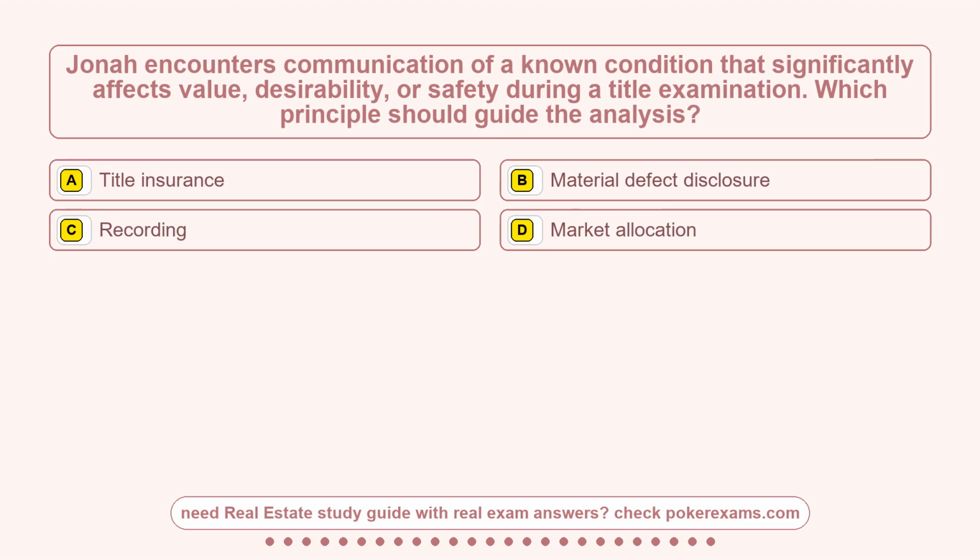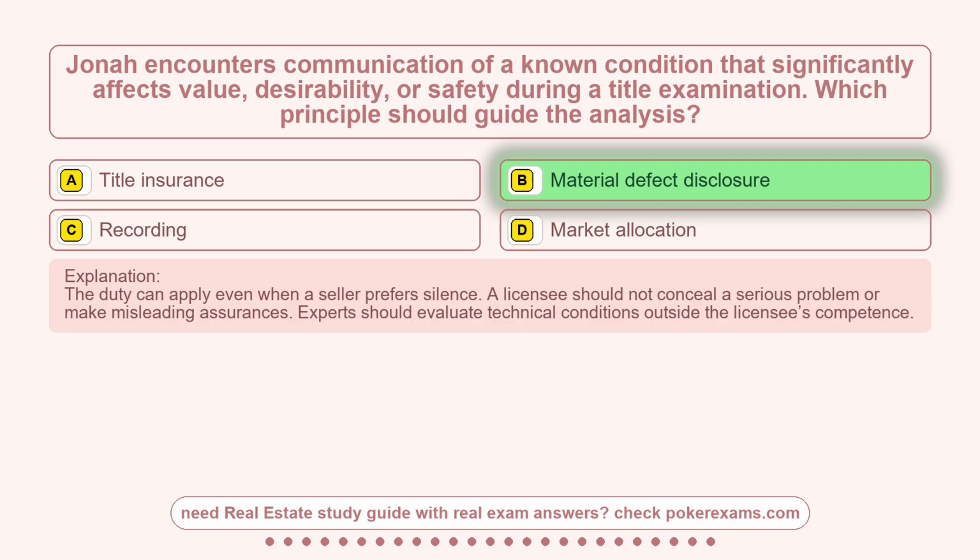Question 22. Jonah encounters communication of a known condition that significantly affects value, desirability, or safety during a title examination. Which principle should guide the analysis? Option A, title insurance. Option B, material defect disclosure. Option C, recording. Option D, market allocation. The correct answer is option B, material defect disclosure.